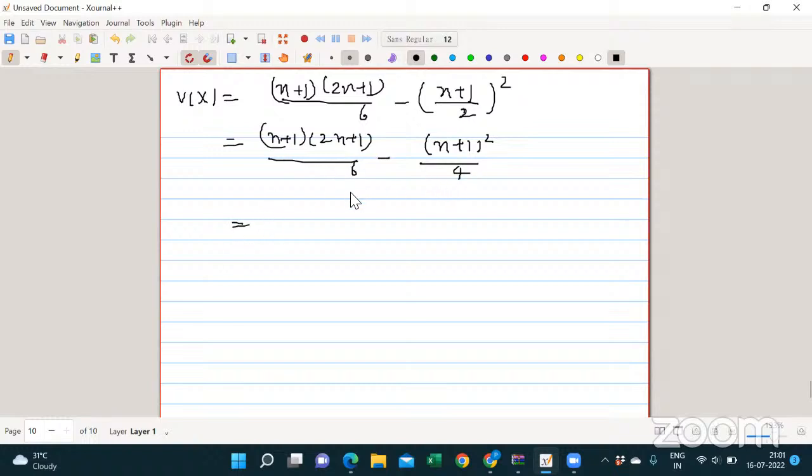So here we need to solve this. We can take (n plus 1) common, and also take 1 by 2 as common. So it will be (2n plus 1) divided by 3 minus (n plus 1) divided by 2.